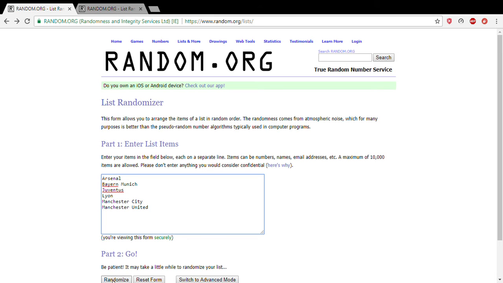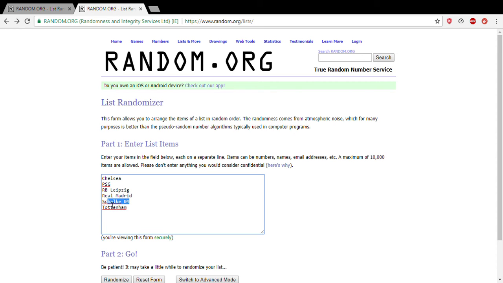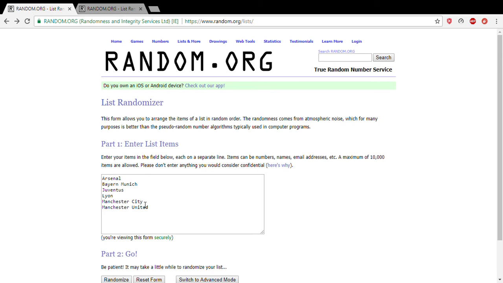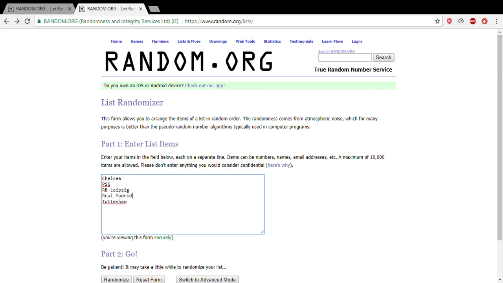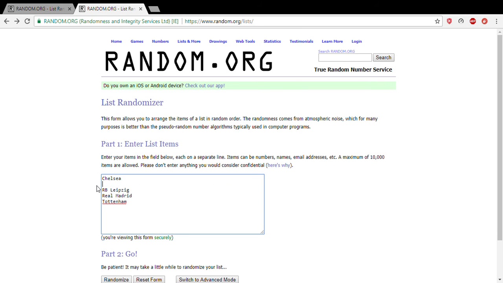Alright, matchup number 3. It's going to be Manchester City facing off against Schalke. So matchup number 3, Schalke and Man City. Matchup number 4 is going to be Bayern Munich against PSG. Should be a pretty good matchup, I think. So PSG and Bayern Munich.